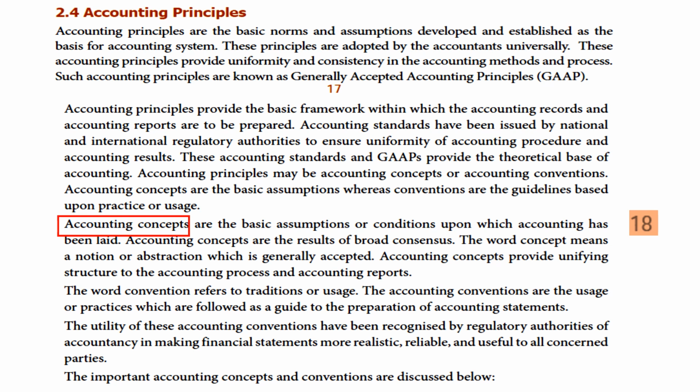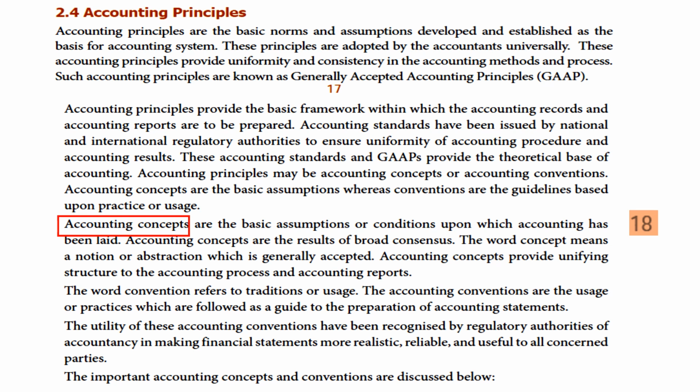The concepts we are going to learn are universal; the whole world accepts them, and the same concepts are followed everywhere. The word concept means a notion, that means an idea or abstraction, generally accepted. Accounting concepts provide unifying structure to the accounting process and accounting reports.